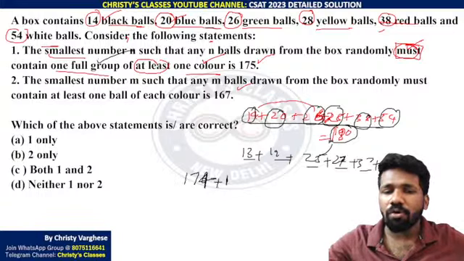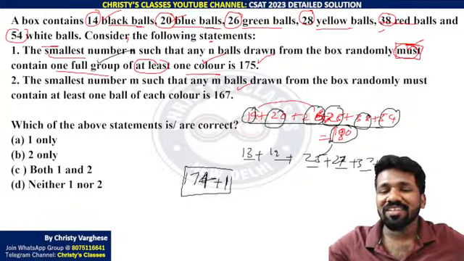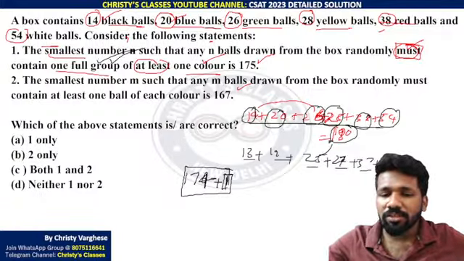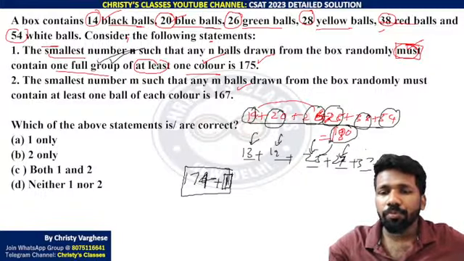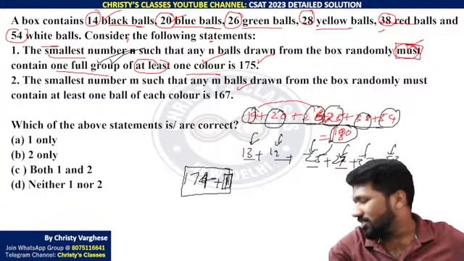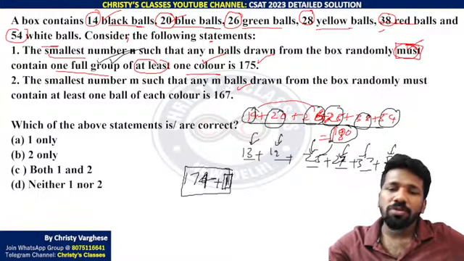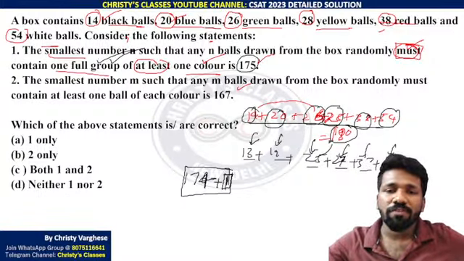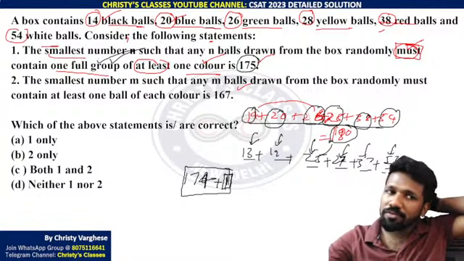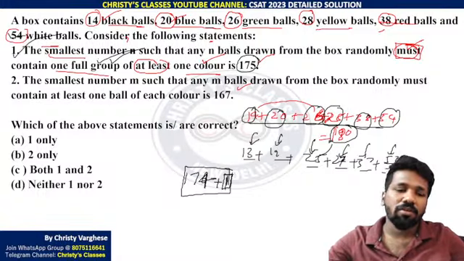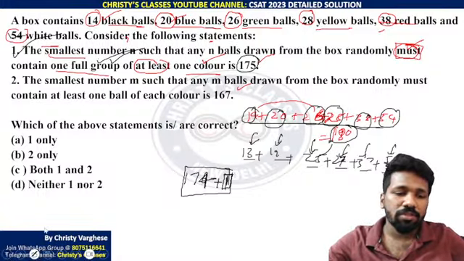Now if we take one more ball, however unlucky he is, he will get the required condition. Now what is the required condition? One full group at least. Because the next ball will be from either the black group, blue group, green group, yellow group, red group or white group. Whichever it is, he has all other balls of that group with him, so he can complete the group. So 174 plus 1, drawing 175 balls is totally enough. So the first statement is totally correct. All of you clear? First statement, how it is correct?